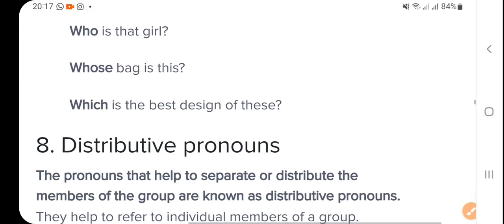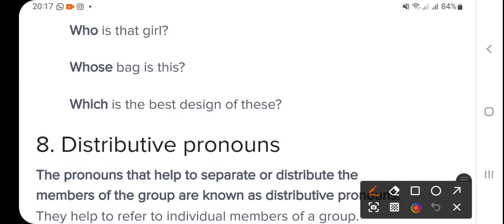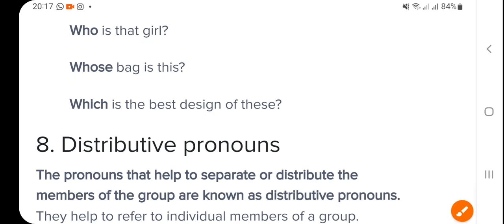So, who is this girl? Because who and girl, whose bag is this, right? So that is which is the best design of this. These are called interrogative pronouns.